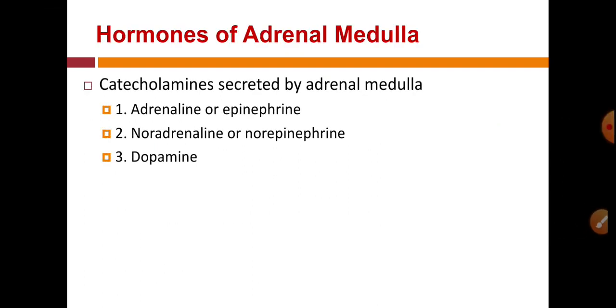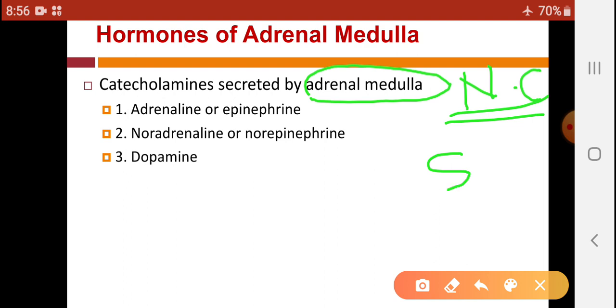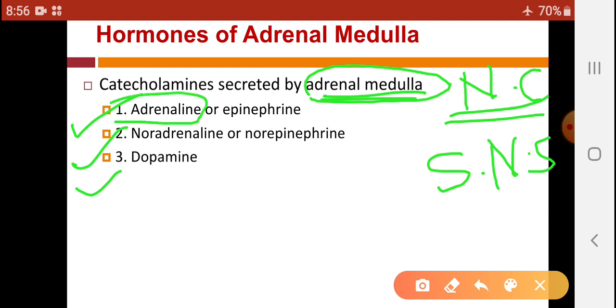Then hormones of the adrenal medulla. As we have seen, the adrenal medulla is developed from the nervous part or neural crest, so its secretions are the same as that of the sympathetic nervous system. So the adrenal medulla secretes hormones which are also neurotransmitters: adrenaline, noradrenaline, and dopamine. Adrenaline is also called epinephrine, noradrenaline is also called norepinephrine, and the third and last hormone secreted from the medulla is dopamine.